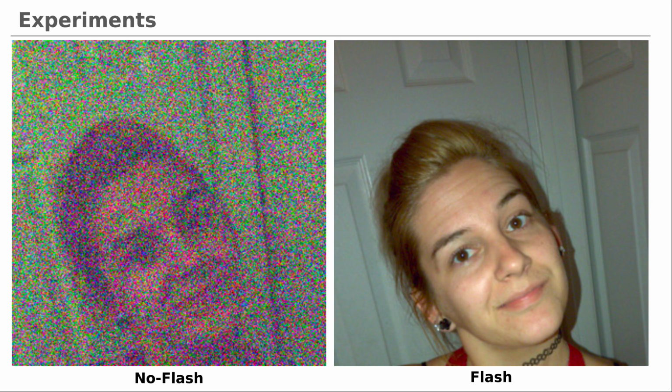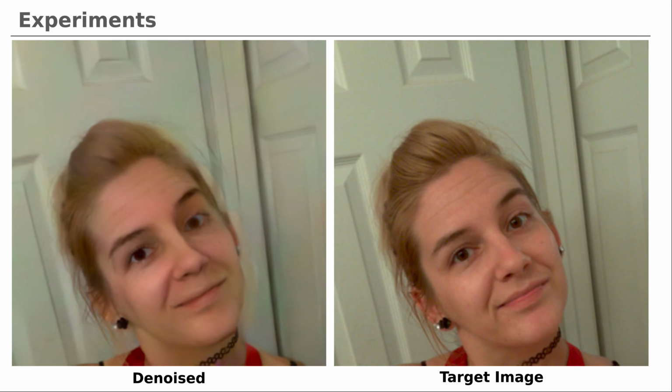Here is another example where the flash causes specular highlights. Our final estimation is noise-free, while it removes all those shiny effects in the flash image.